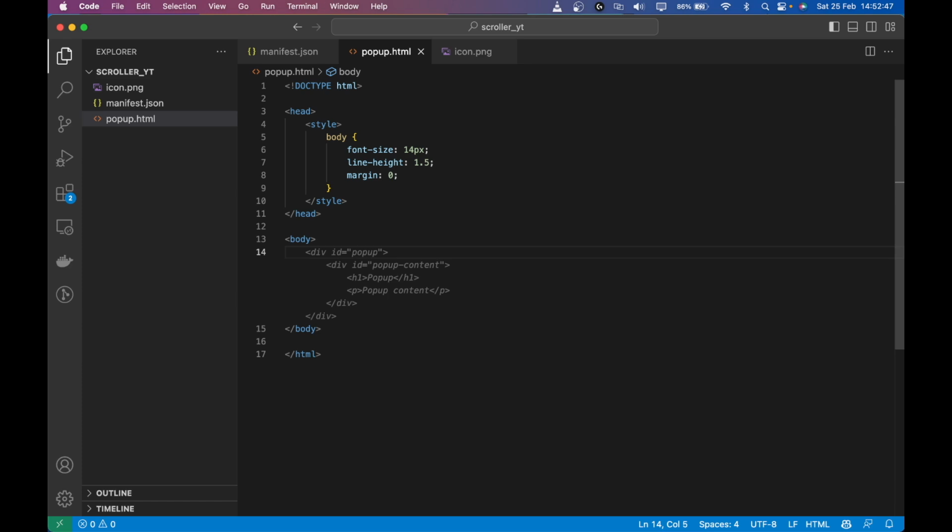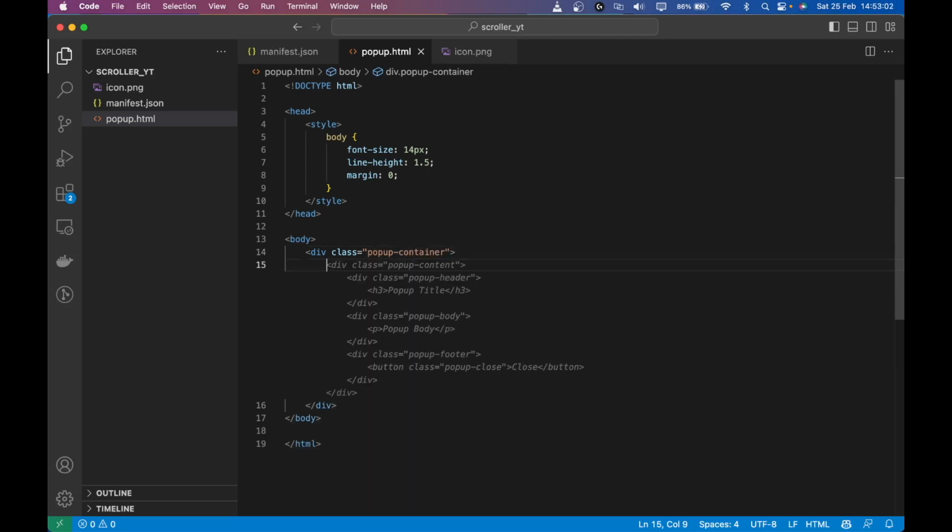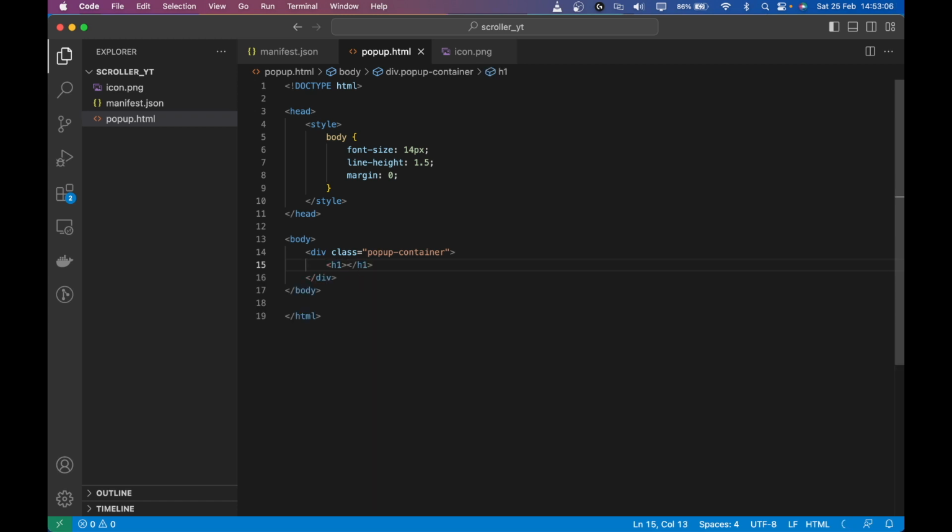So I'm going to create a div, and I'm going to give it a class called pop-up container. And then inside this pop-up container, there will be an h1, which will say scroller settings.